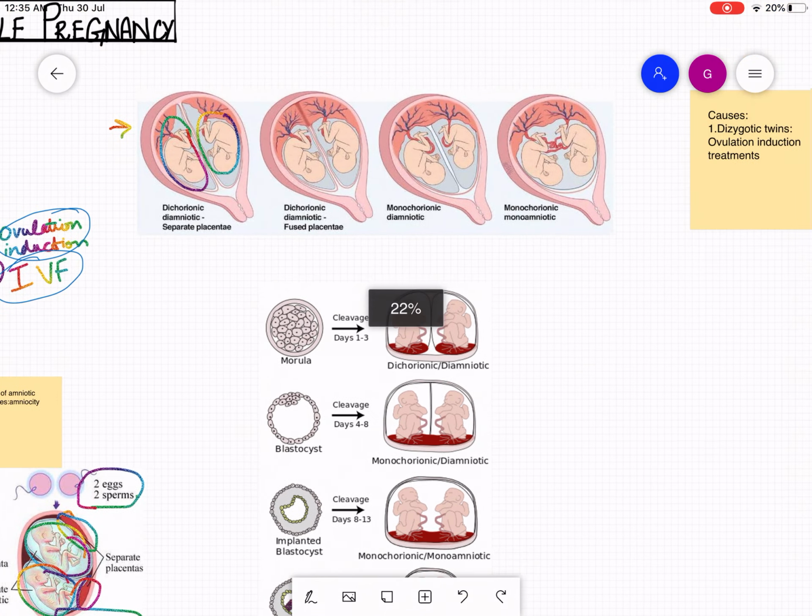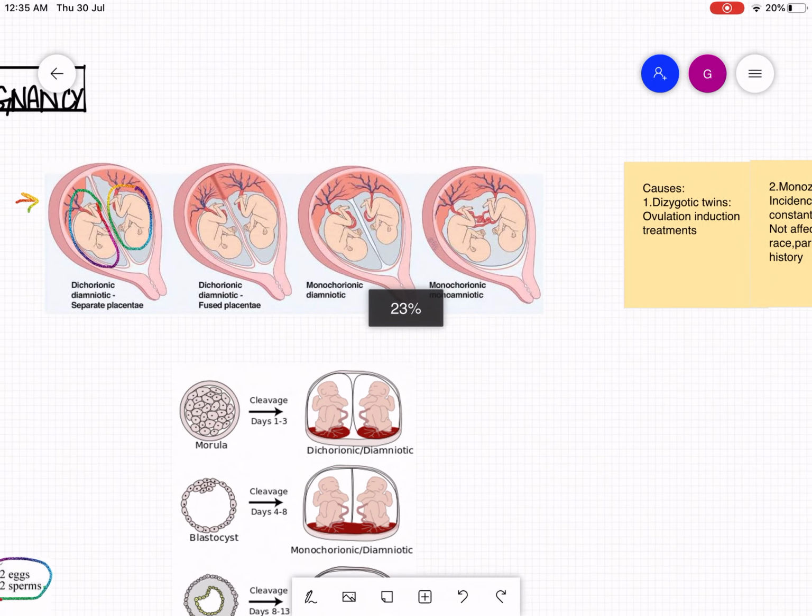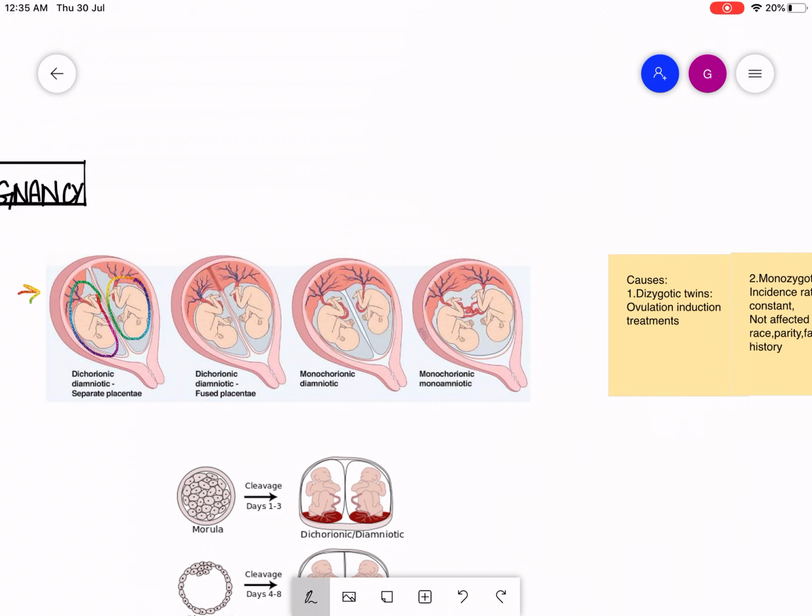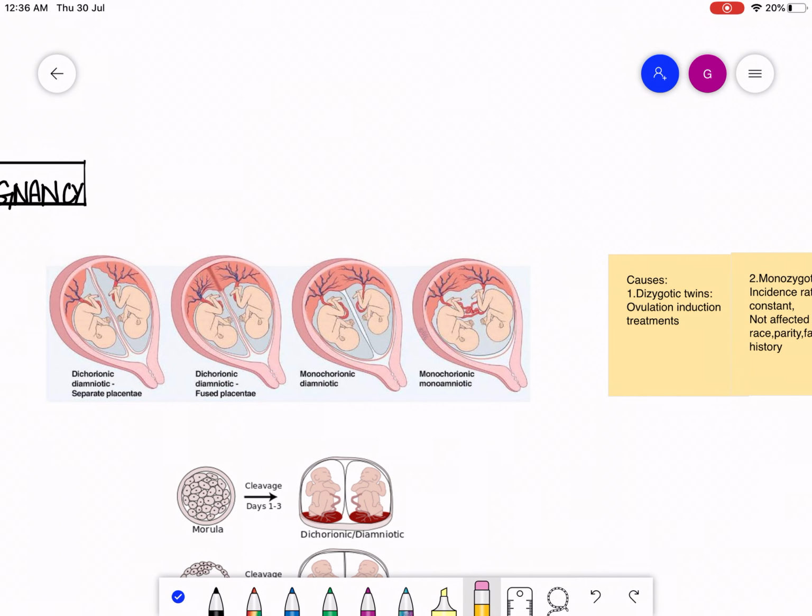Now I am going to discuss chorionicity and amniosity. Just look at this diagram. Let me erase this. Okay, whenever I use the word di, it means two, and whenever I use mono, it means one. Here we have one, here is another one, so we have two separate placentas. This is dichorionic. One cavity is over here and this baby is floating in another cavity, so diamniotic. The separate placenta is written over here. So what do you mean by separate placenta?